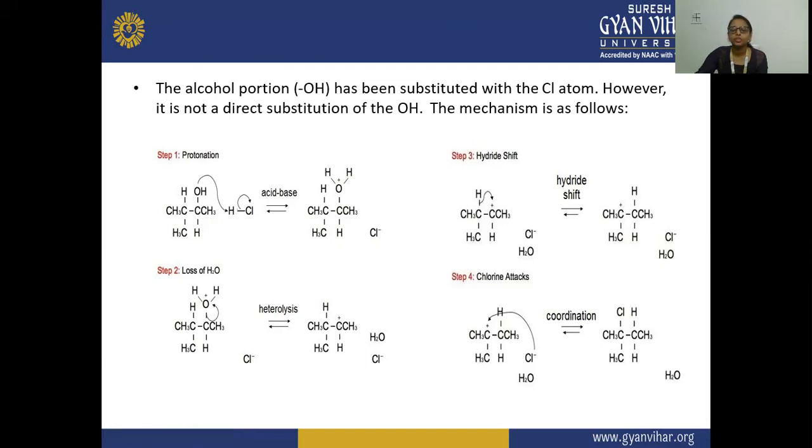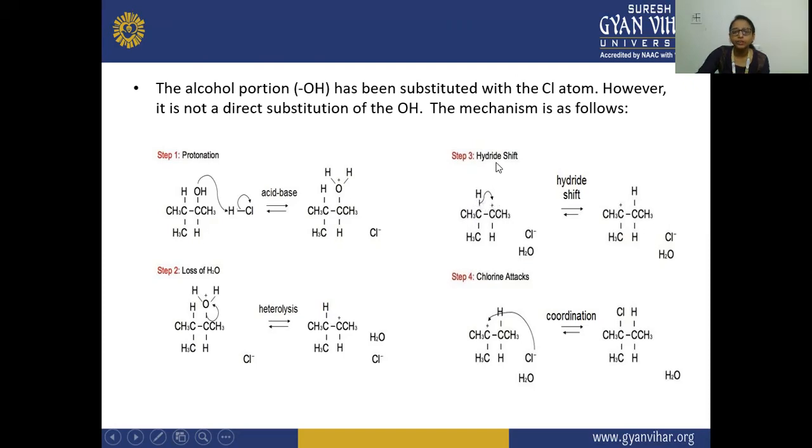Now in the third step, you will see a hydride shift is happening, because this carbon, which is in carbocation form, is a less substituted carbon. It is having one CH3. It is your secondary carbon, because you will see one on this side and one on this side. Secondary is less stable compared to tertiary, so we have to make a stable carbocation. That is why we are shifting this hydrogen from here.